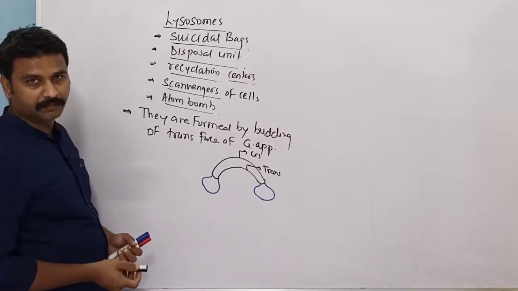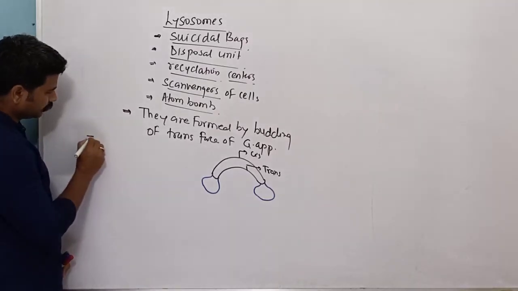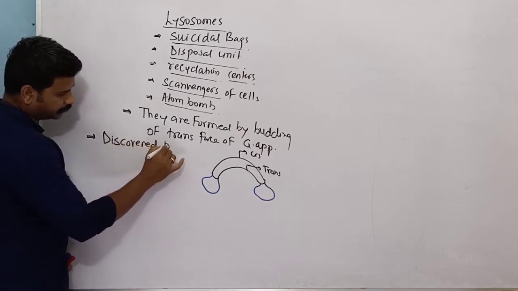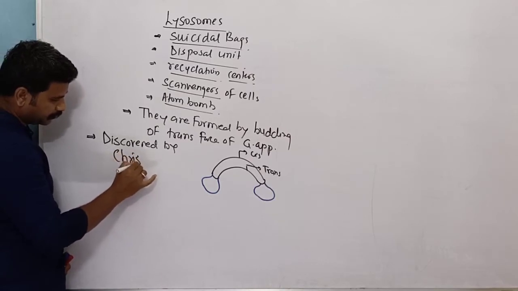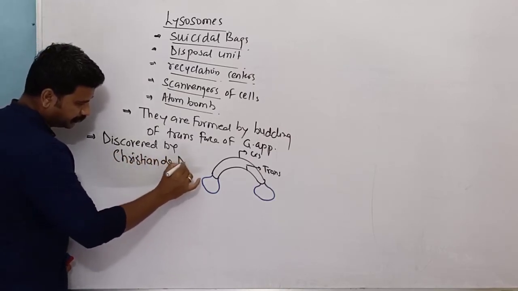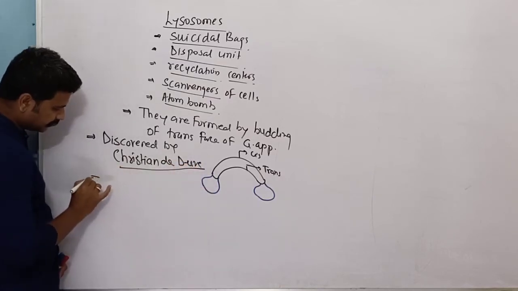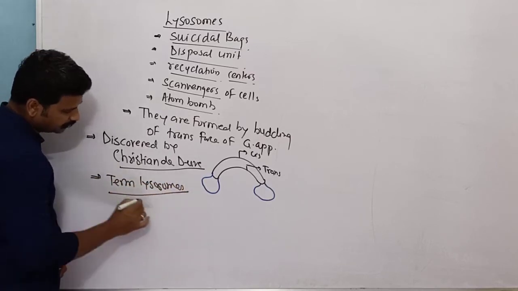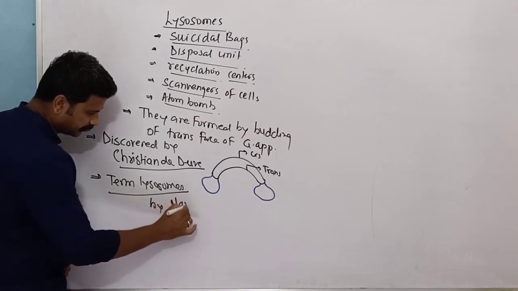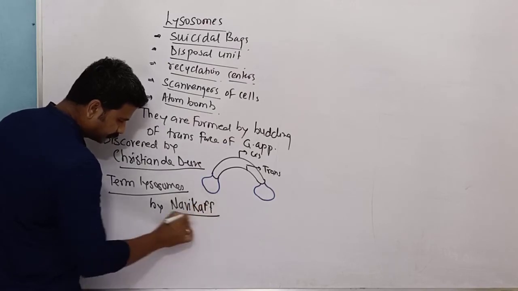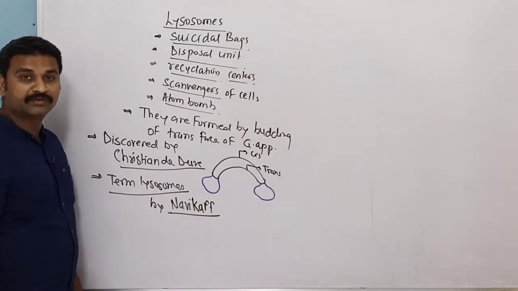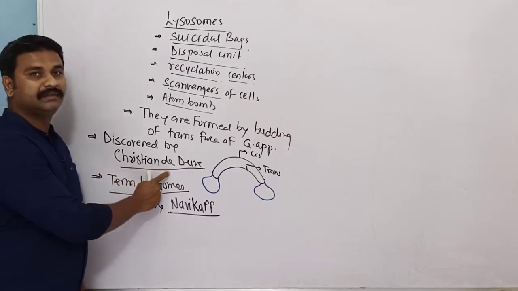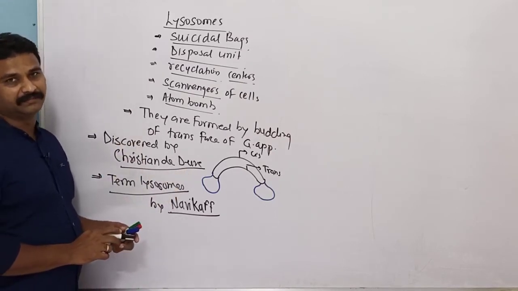Lysosomes were first discovered by Christian de Duve, and the term lysosome was given by Novikoff. So the term lysosome was given by Novikoff, and the discovery of lysosomes was performed by Christian de Duve, and lysosomes have various names inside the cell.